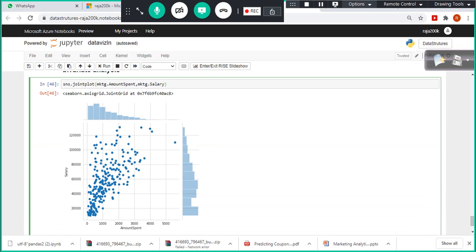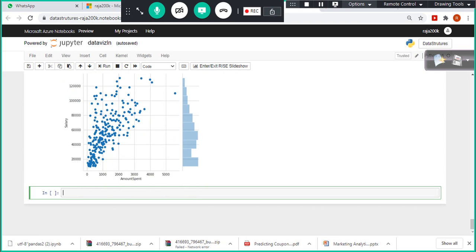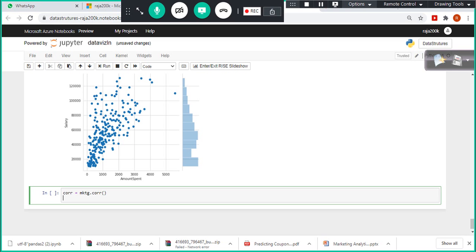And apart from this, instead of using this one, what I can do is I have something called heat map. We have something called heat map, right? Those of you who have used Tableau must be familiar with it. So for example, I'm using something called mktg.corr function. Corr function will compute the correlation between the variables, okay? And I'm going to plot this in a chart called heat map. In the case of heat map, I'm going to use corr, okay?